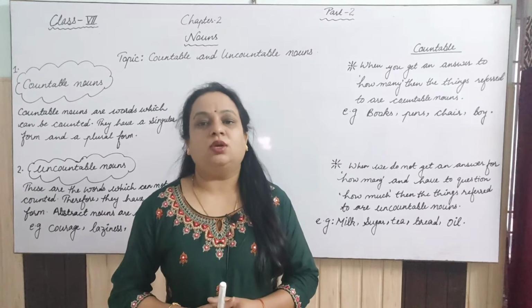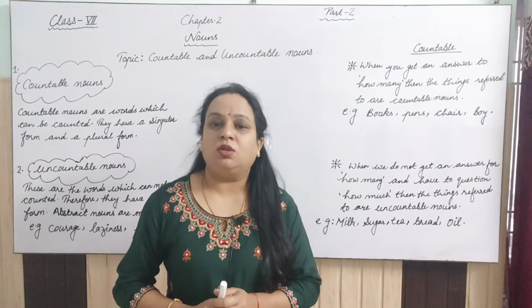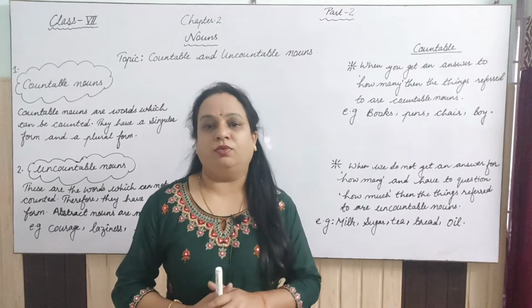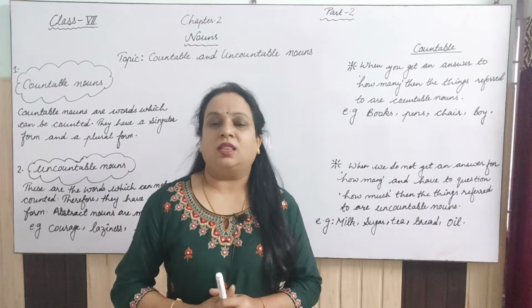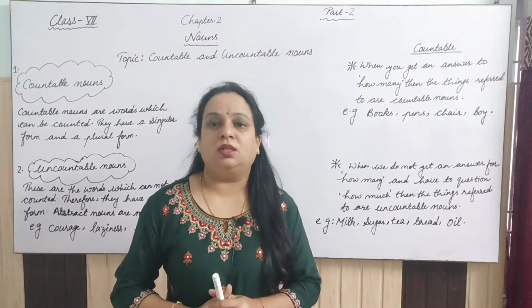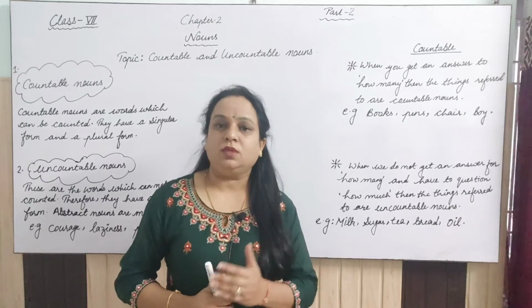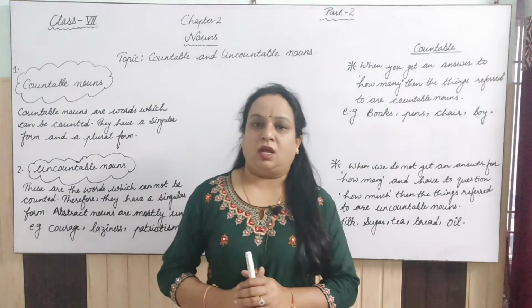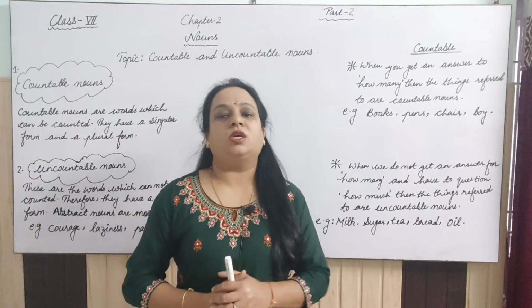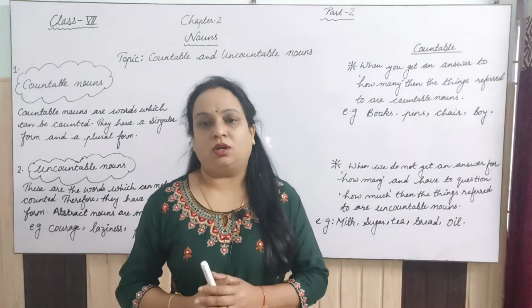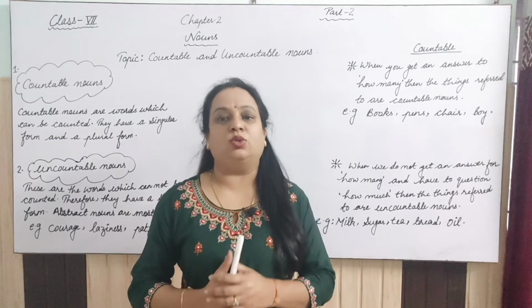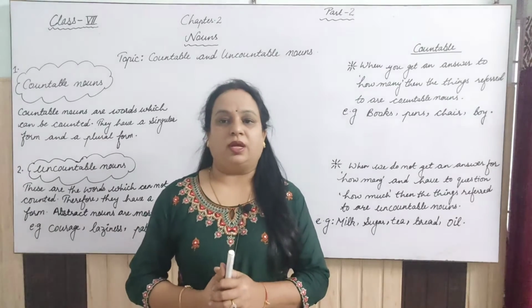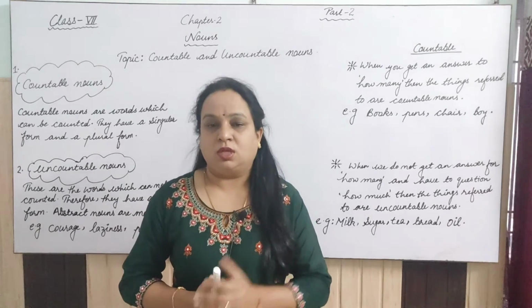Generally, the things which have both singular and plural forms are in the category of countable nouns. And when we talk about uncountable nouns, the nouns which are used as only singular are known as uncountable nouns.